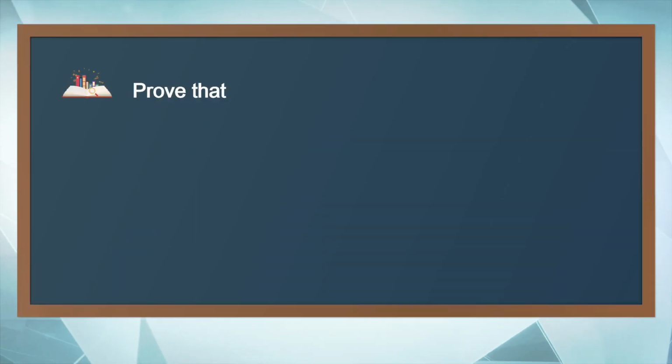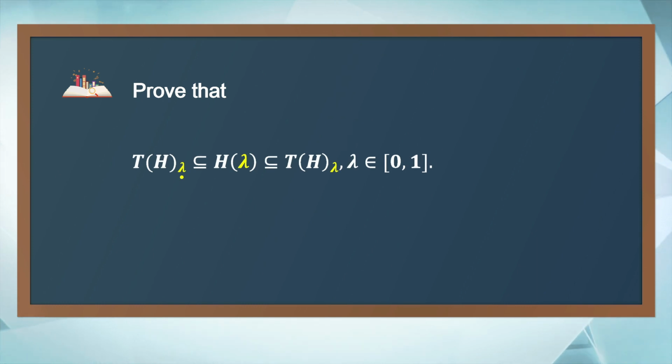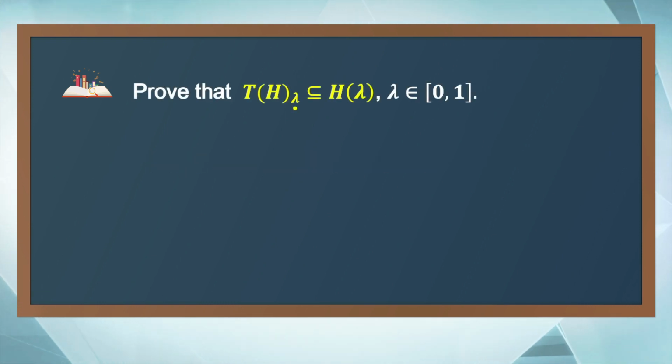Next, we will prove that the strong cut of the fuzzy set T of H at level lambda is a subset of H of lambda, and H of lambda is a subset of the cut of T of H at level lambda, for all lambda in the closed interval from 0 to 1. That is, H of lambda is in between the strong cut and the cut of the fuzzy set T of H at level lambda. First, we will prove that the strong cut of the fuzzy set T of H at level lambda is a subset of H of lambda.